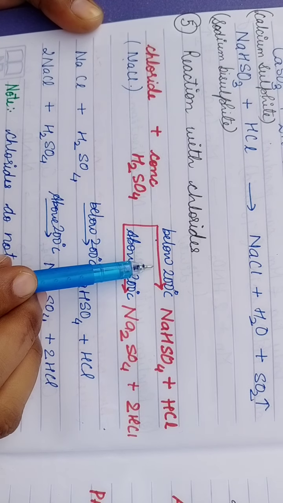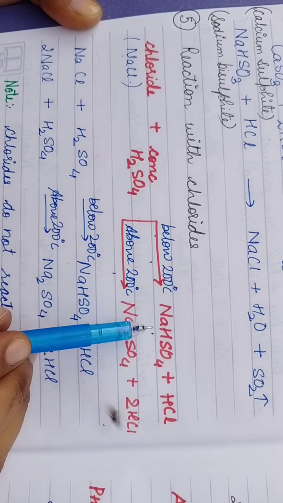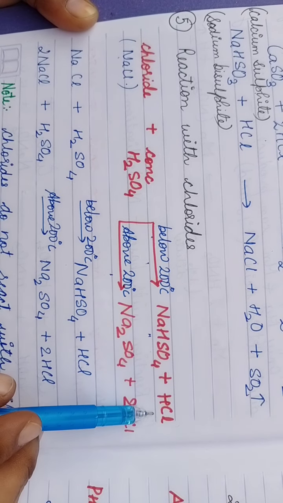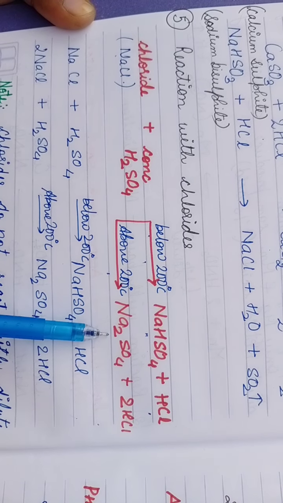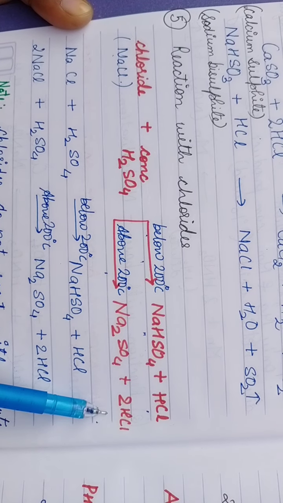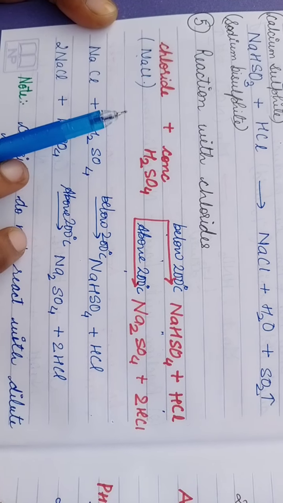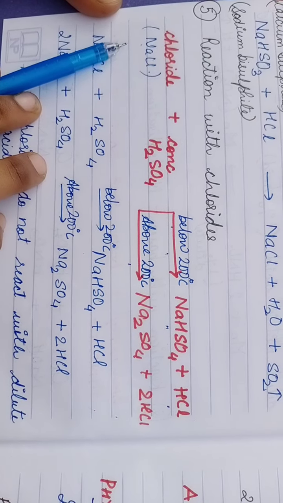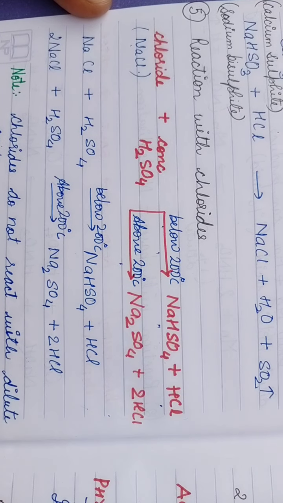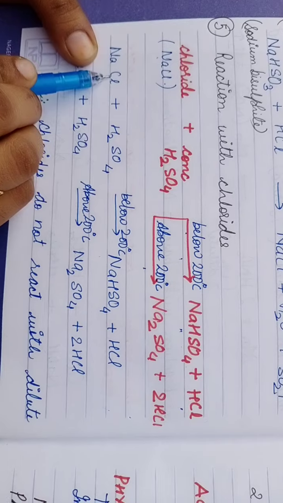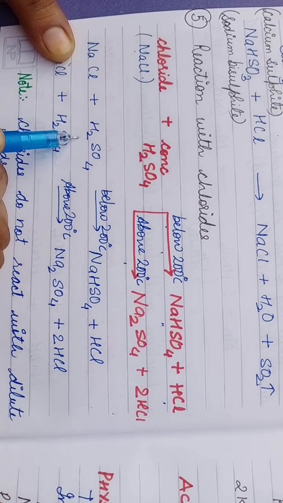So below 200 degrees Celsius, it will give you sodium bisulfate, that is acid salt plus HCl, and above 200 degrees Celsius it gives you normal salt with HCl. So here this equation is the reaction of acid with the chloride, and this same equation can be used in the preparation of HCl.